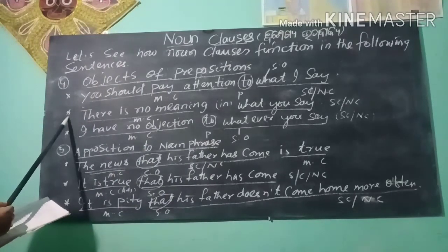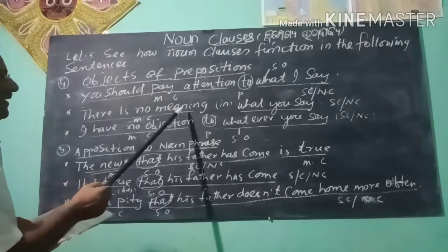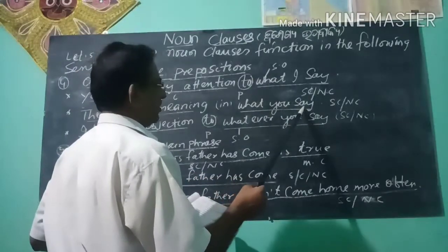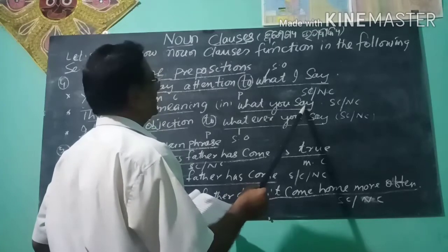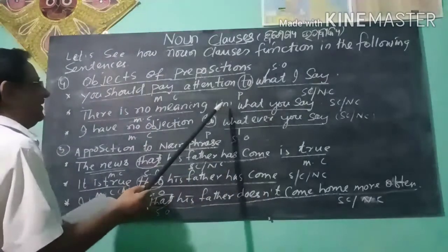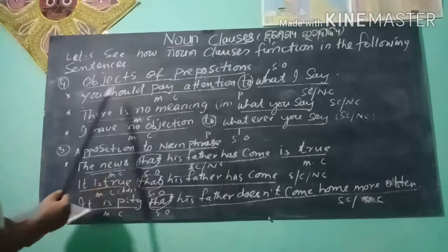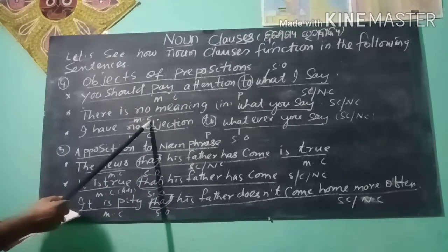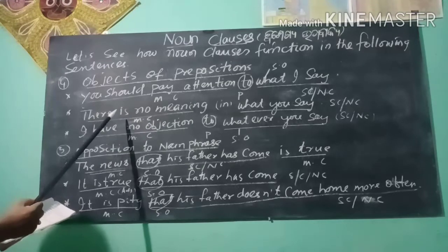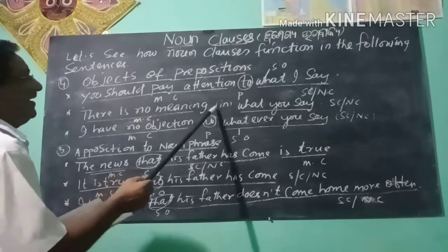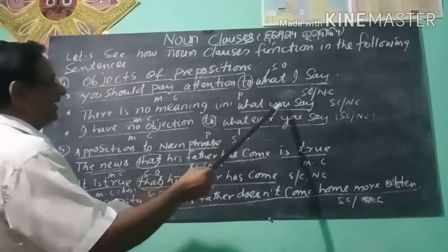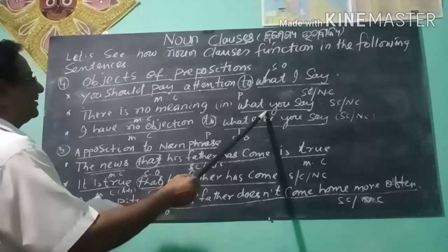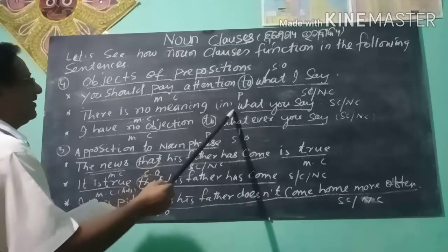Next, you see there is no meaning in what you say. Here, what you say, the subordinate clause, works as a noun clause, and in is the preposition, and there is no meaning is the main clause. If we ask, there is no meaning in what? What you say. The noun clause works as the object of the preposition in.